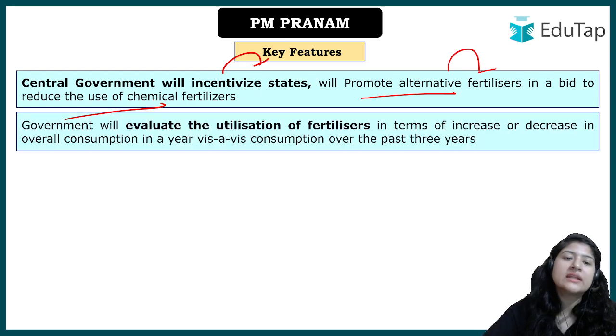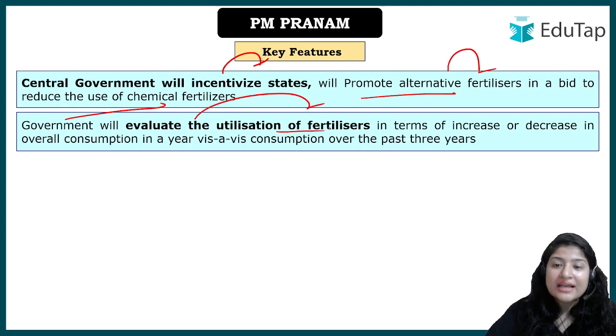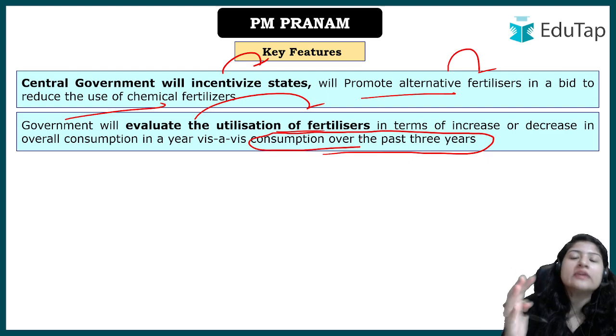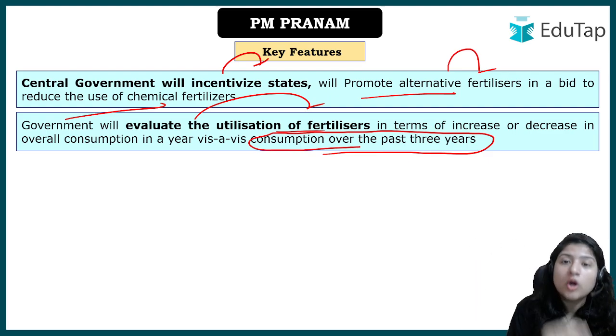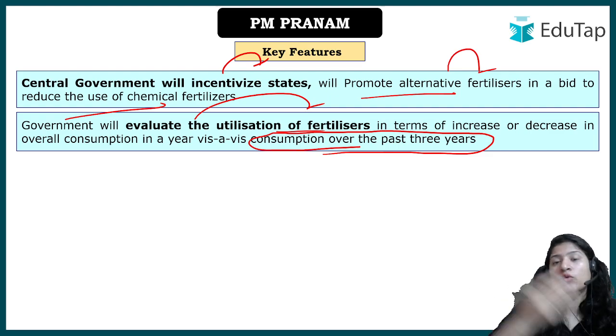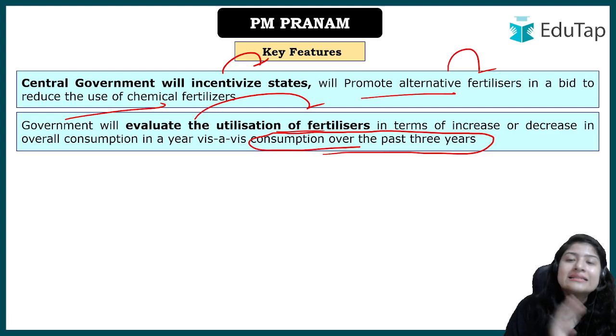how is the government going to evaluate how the fertilizer utilization has been? They are going to compare the consumption of the last 3 years. So for every state or for every region, if they want to compare what has been the progress under the scheme, has it been working, or was it all worth it, for that the consumption over the last 3 years will be checked.